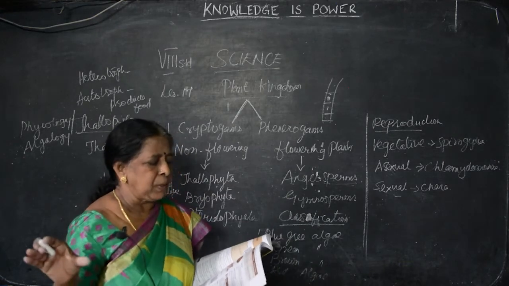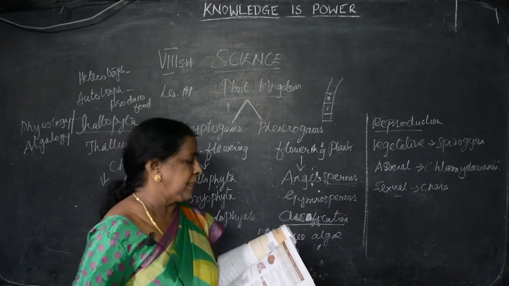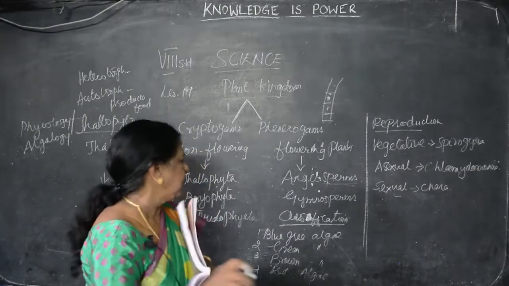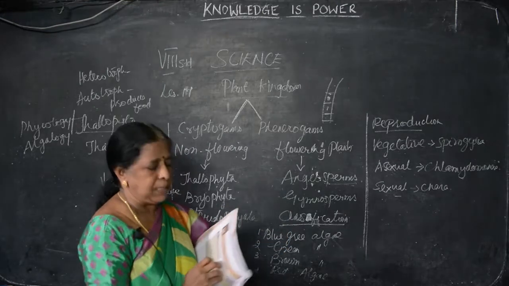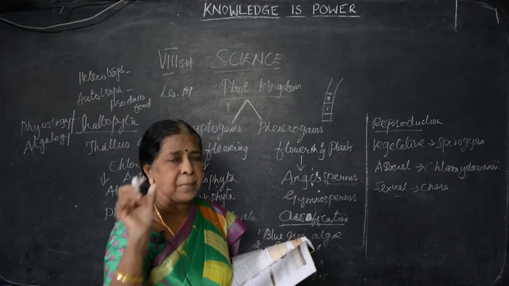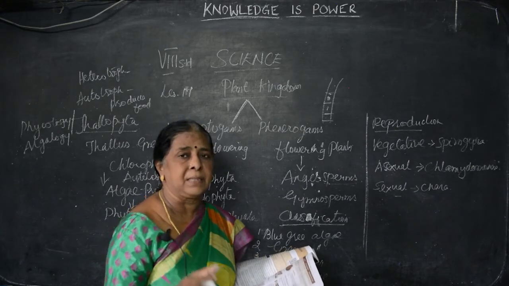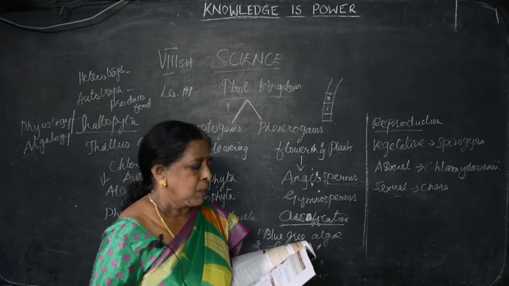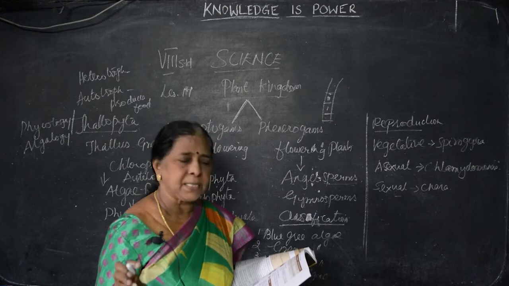The class, example, type of pigment, what are the raw materials present in that, everything is given. The blue-green algae, otherwise we can say Cyanophyceae, the algae seems to be blue-green in shade. Example, Oscillatoria. What is the pigment? The pigment gives the color, so the algae got blue and green color. This is because of a particular pigment, phycocyanin. The reserve food, that is food stored, is Cyanophycean starch.